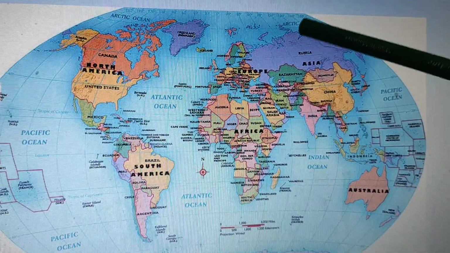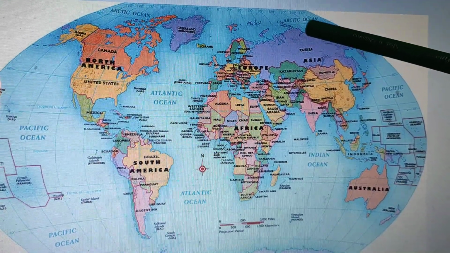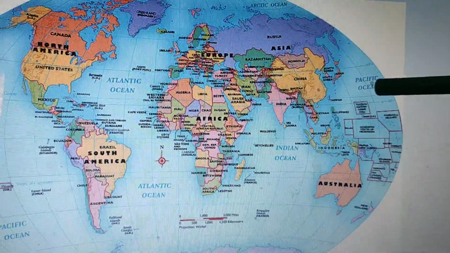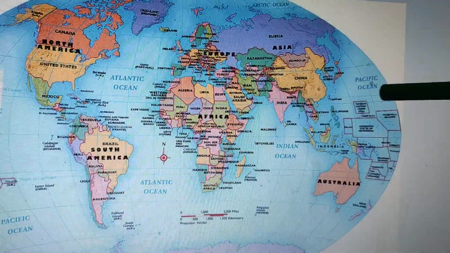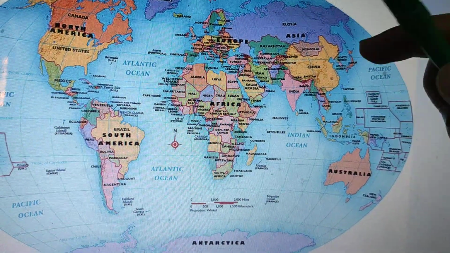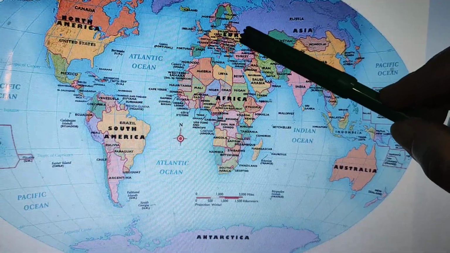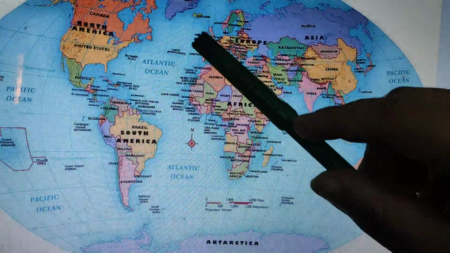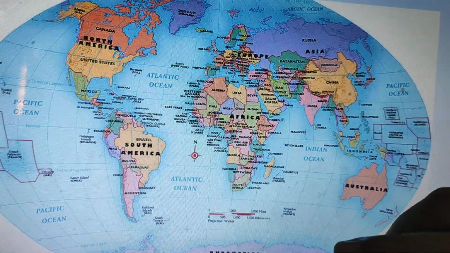At the north, the Arctic Ocean. At the east, it is the Pacific Ocean, and this is the Europe continent. Europe continent is west of Asia.